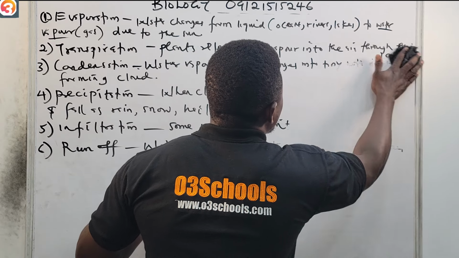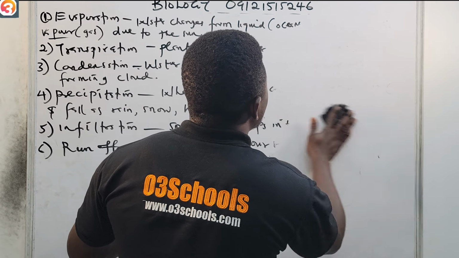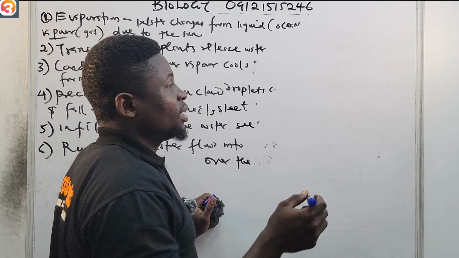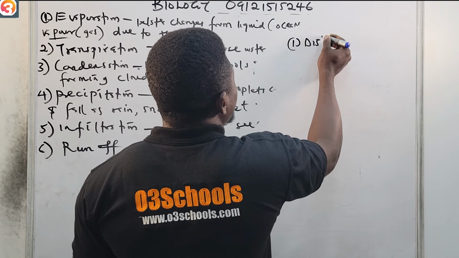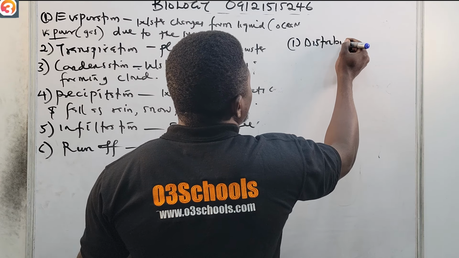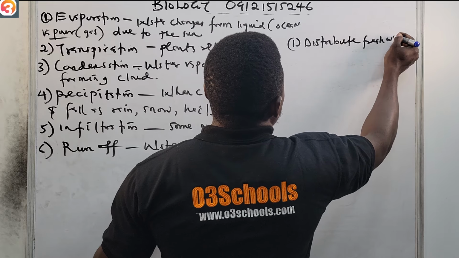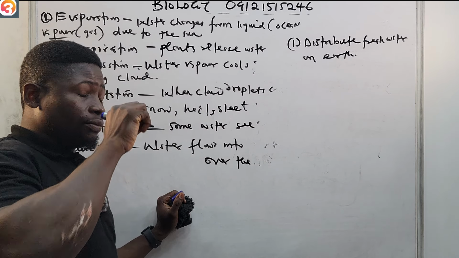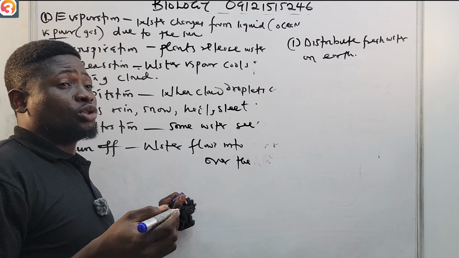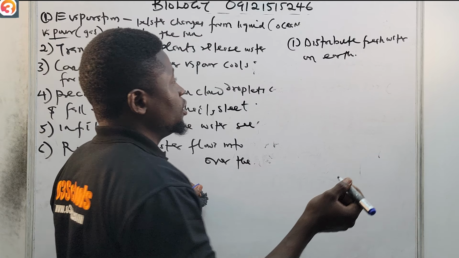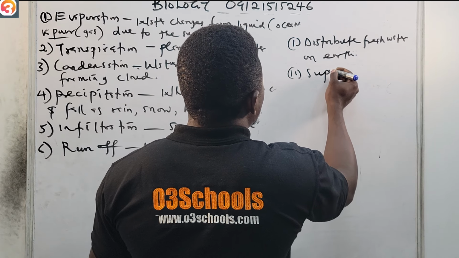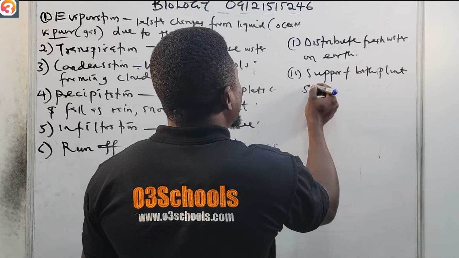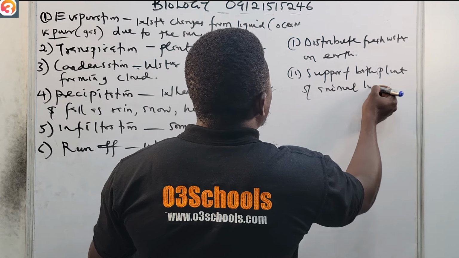But first of all, what is the importance of this water cycle? Number one, it helps to distribute fresh water on earth. Please take note of that. Number two, it helps to support both plant and animal life.